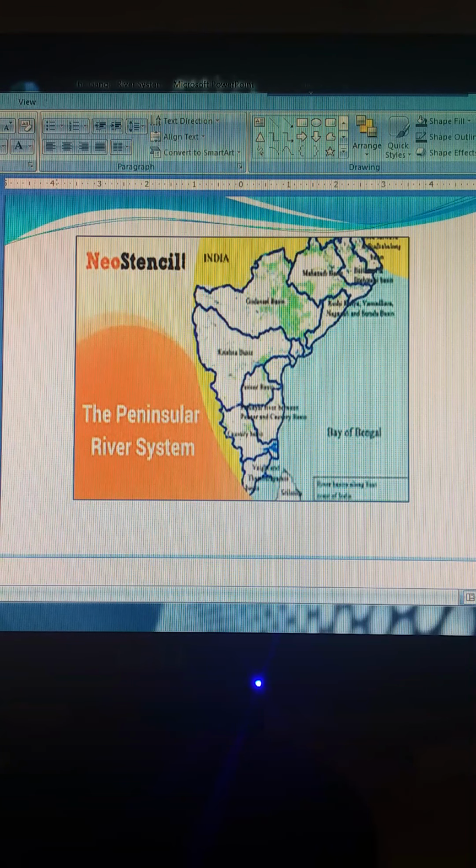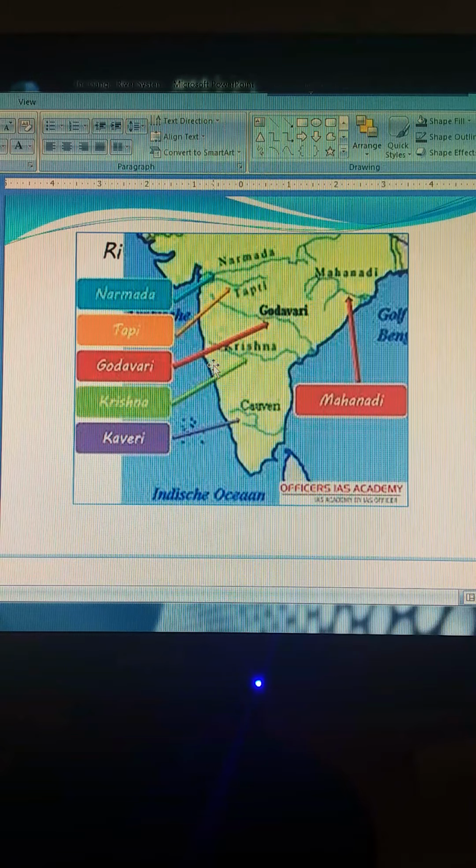Next is this: Mahanadi, Godavari, Narmada, Tapi, Krishna, Kaveri. You can write it with C-A-U also. You can use K-A-V-E-R-I, Kaveri. Both spellings are accepted.